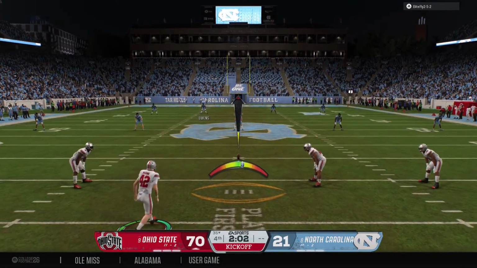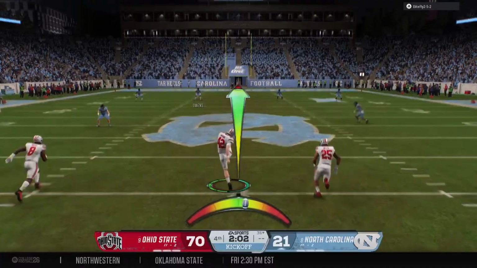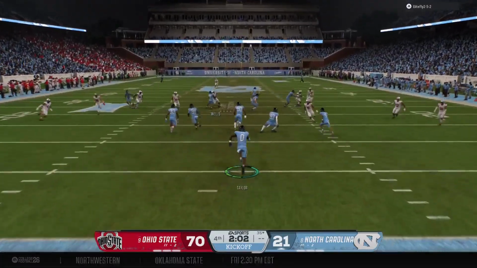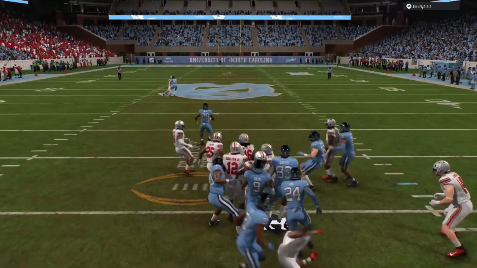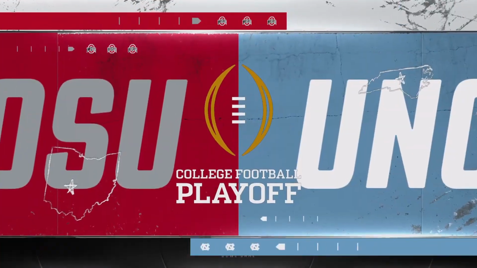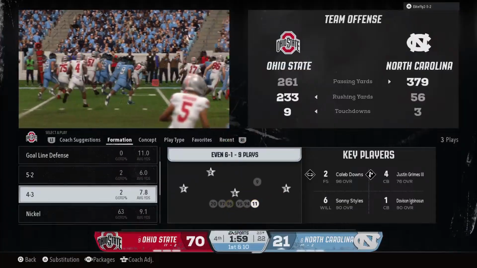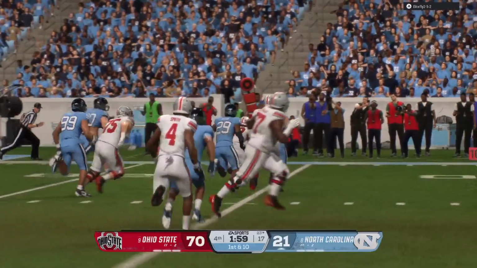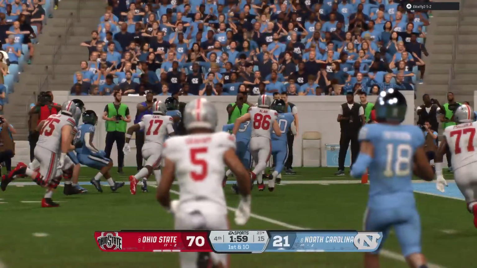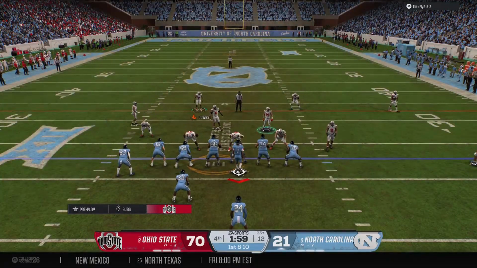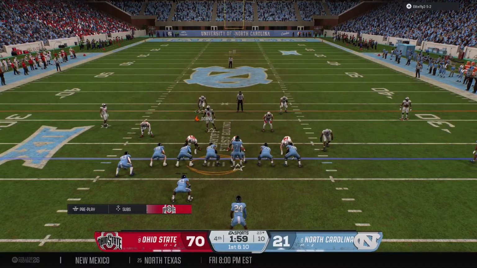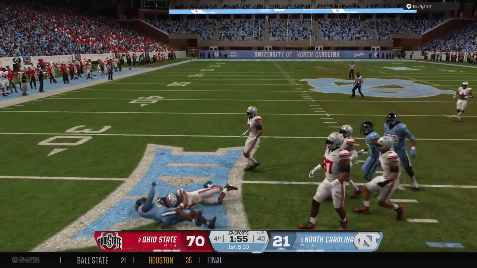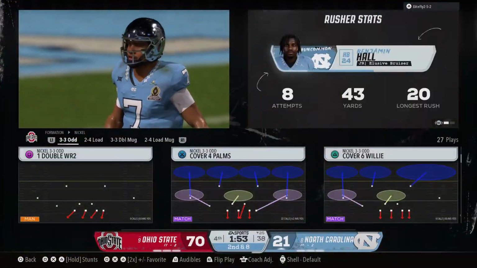Got momentum after scoring that touchdown. Now the kickoff team out there to kick it away. North Carolina, 21. Bringing it out, it's Taylor. Tackled at the 23, brought it out, tried to make a play, but good coverage that time. And they'll start the drive here from the 23-yard line. Handoff heading left. It's a 2-yard gain. 2nd and 8 coming up.